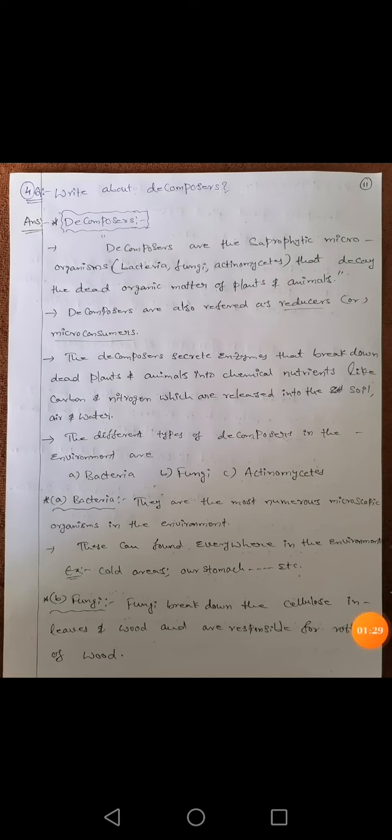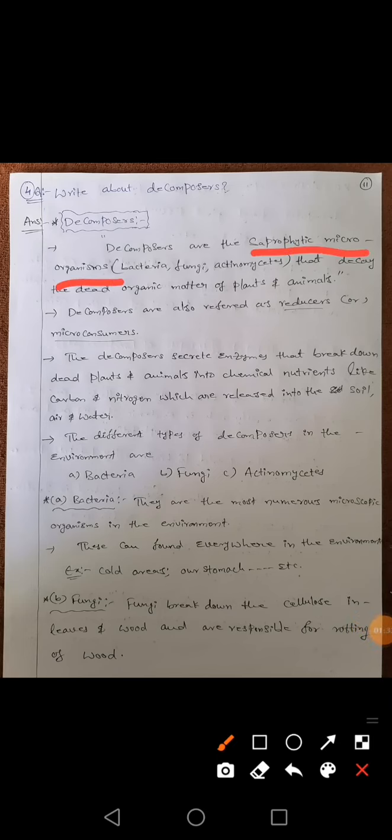Okay, decomposers are the saprophytic microorganisms. Saprophytic microorganisms means which can eat the destroyed food or destroyed materials. Okay, and examples for the decomposers: bacteria, fungi, and actinomyces. Okay, these can decay means these can destroy. Okay, these can destroy the dead organic matter of plants and animals.